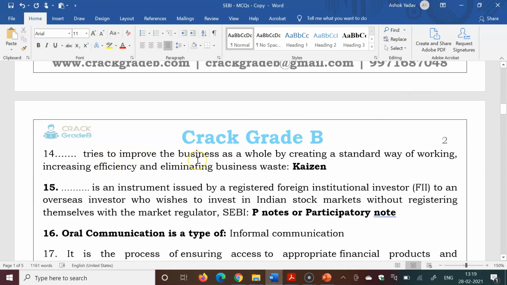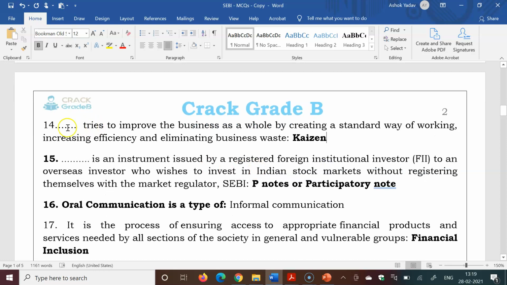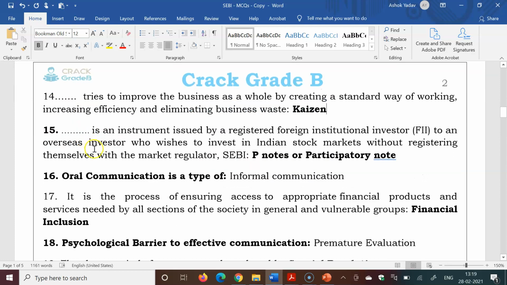It tries to improve the business as a whole by creating a standard way of working, increasing efficiency, and eliminating business waste. Kaizen definition, it was given in the exam. It is an instrument issued by a registered foreign institutional investor to an overseas investor who wishes to invest in the Indian stock market without registering themselves with the market regulators. P notes or participatory notes. These questions are memory based and may not be exactly what was asked in the exam, but we have tried to provide the most accurate questions.